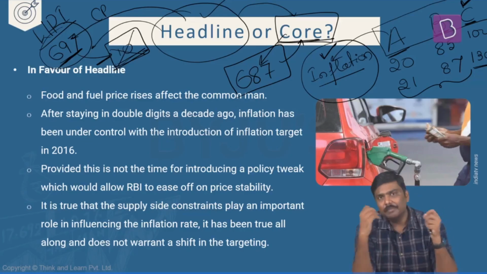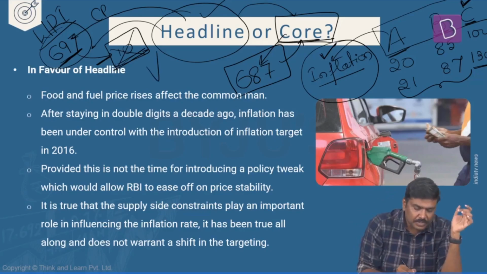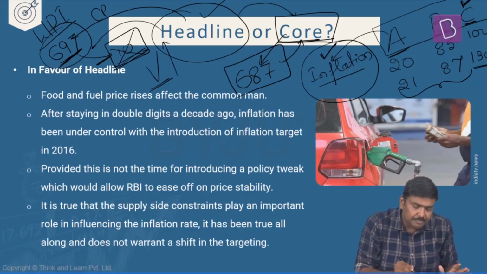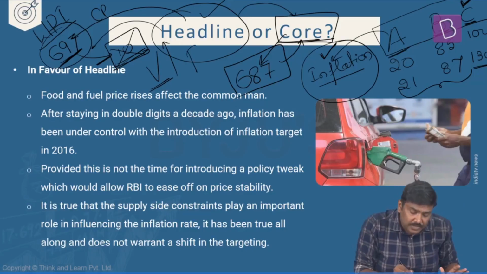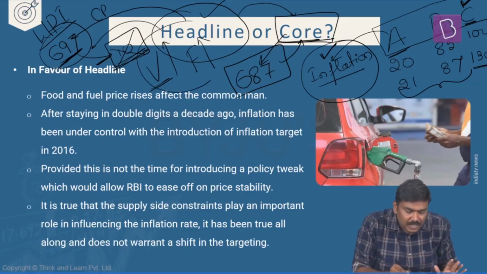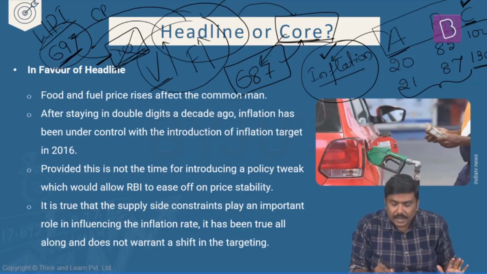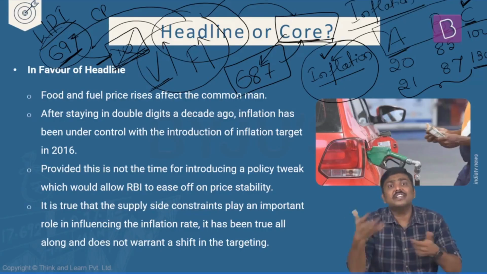Imagine that suddenly in a certain month, prices of vegetables or food articles rise, and prices of fuels rise. As a result of the sharp increase in food and fuel articles, headline inflation will cross, let's say, 6%.